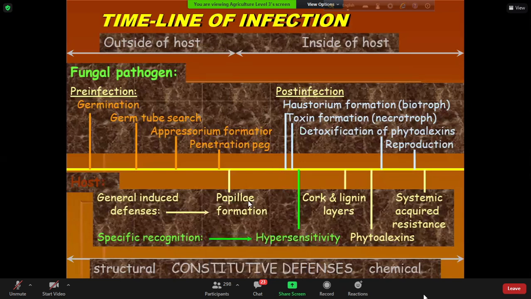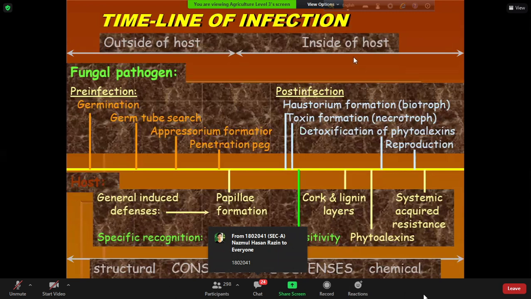This inhibits the entry of the pathogen inside the plant. And afterward, inside the host plant, the plant produces cork and lignin layers. This makes the leaf tissue or the stem surface thick and hard. As a result, the pathogen will not be easily able to enter the plant.